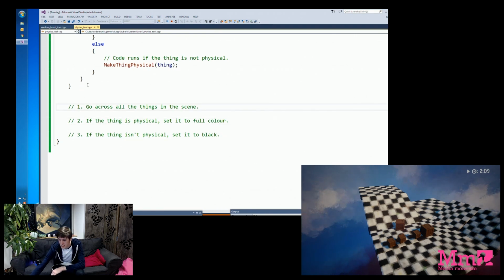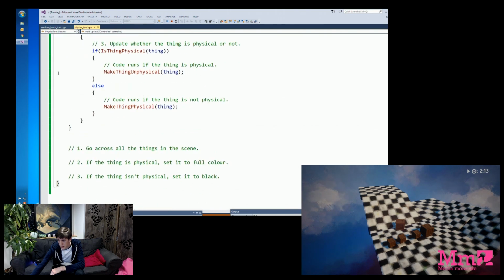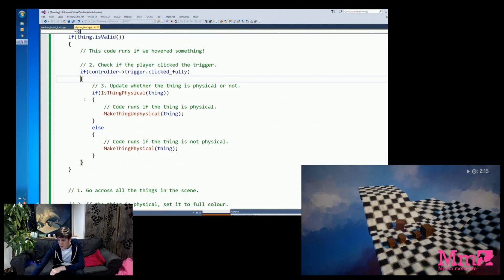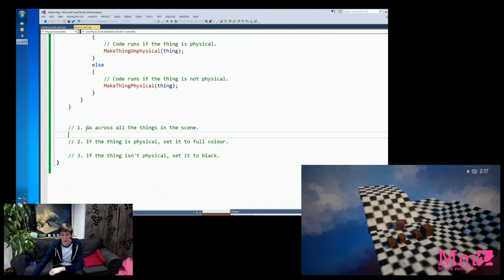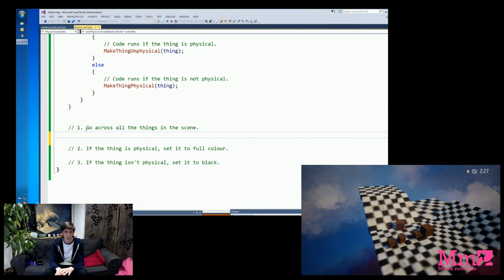So you'll notice I've placed this block of code between these curly braces, but not between any of these. That's because we want this code to run regardless of whether or not we're hovered over something, regardless of whether we've clicked something. This code should run all the time while we're in the physical tool. So, step 1, we have to go across all the things in the scene.